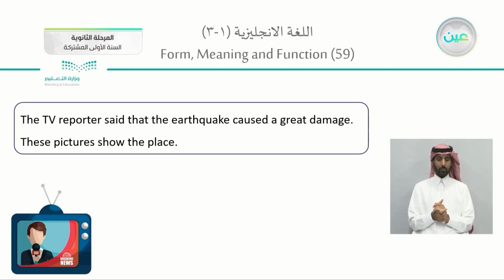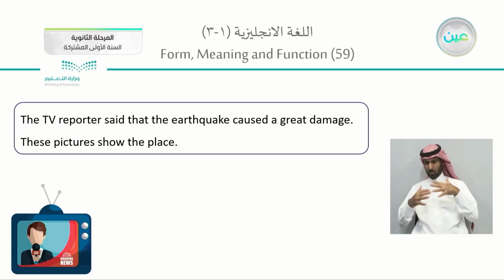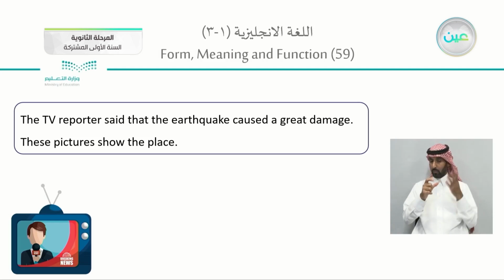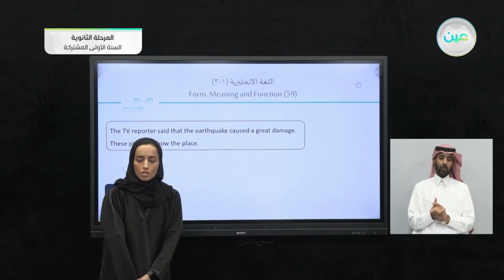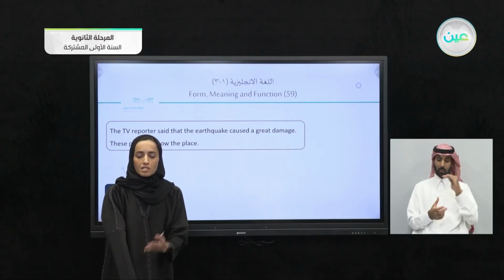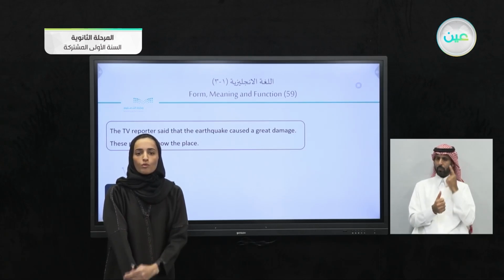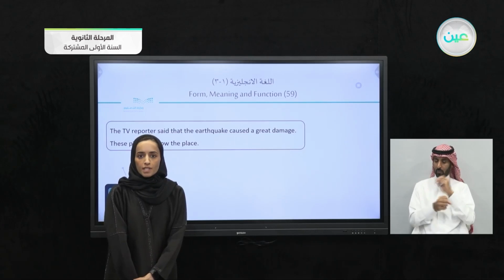Okay, now in your book's page 59. Here we have the TV reporter. He would say, the TV reporter said that the earthquake caused a great damage. These pictures show the place. These two sentences are actually giving us information. However, we usually need more information, more details.